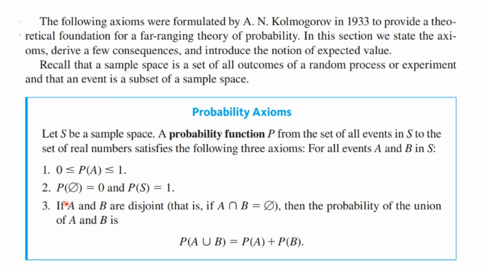Number 2, the probability of the null set, which is a subset of the sample space, is equal to 0, and the probability of the entire sample space is 1. Something must happen. Number 3, if A and B are disjoint, that is, they don't intersect, their intersection is the null set, then the probability of the union of A and B is the probability of A plus the probability of B.